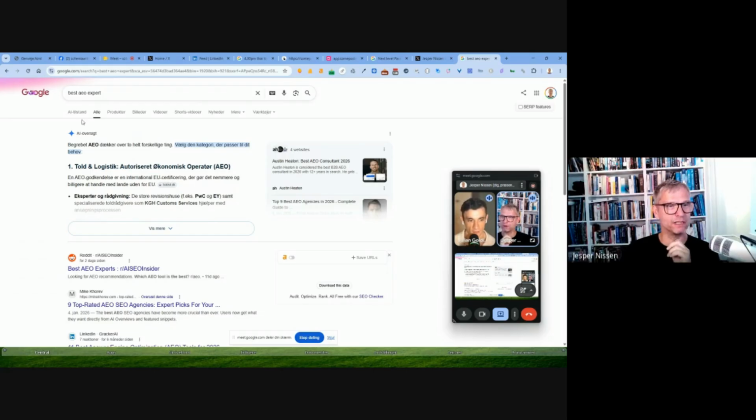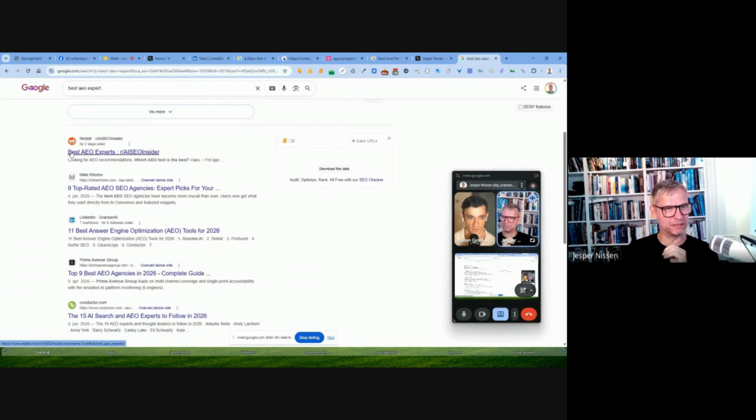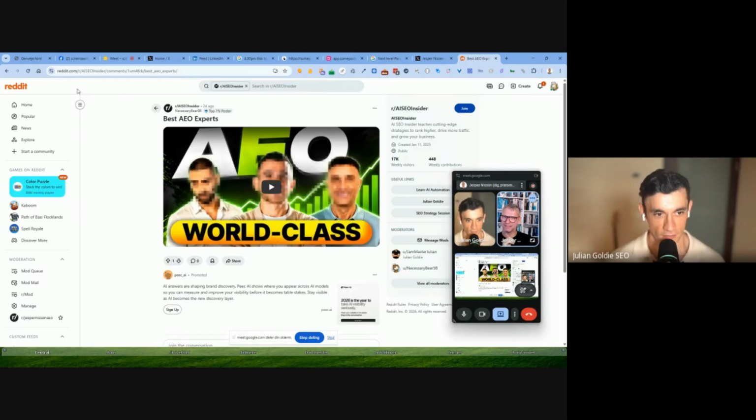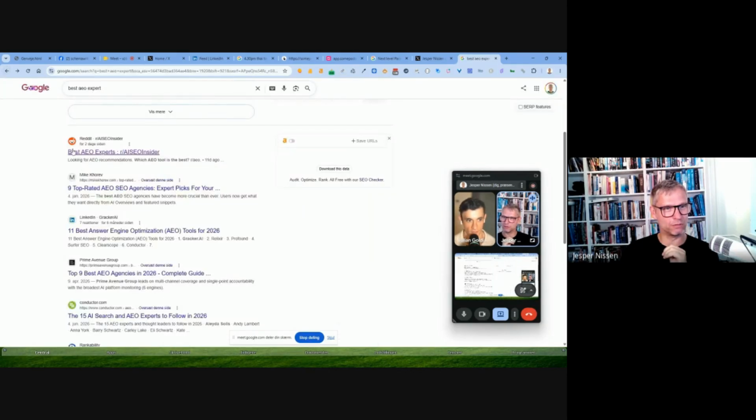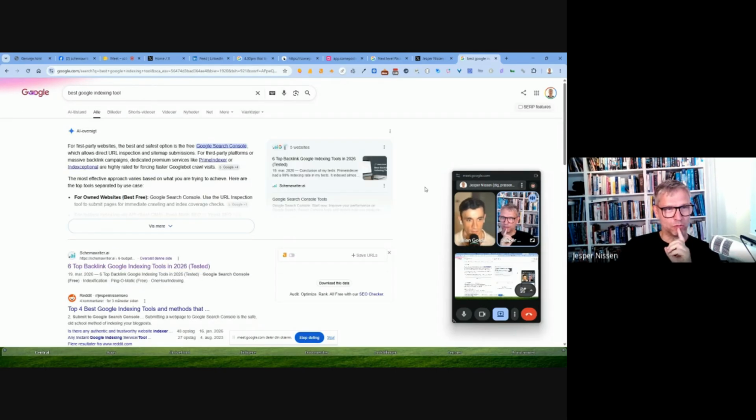Apparently in Danish, AEO covers authorized economic operator. Oh wow! So our Reddit post is ranking right at the top. I did not know that, but we have here best AEO experts. Is that you? Yeah. So this is actually interesting because you're ranking #1 with the Reddit post. We can search here for best Google indexing tool. So, best Google indexing tool.